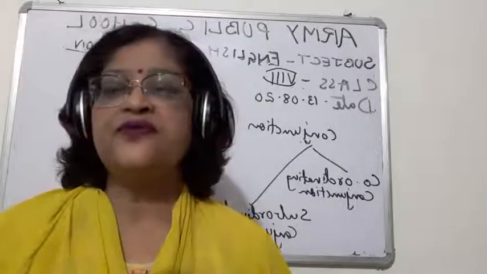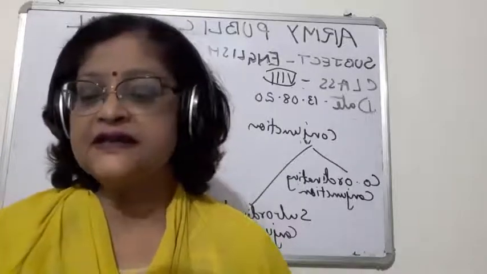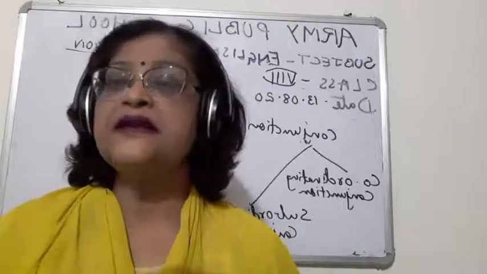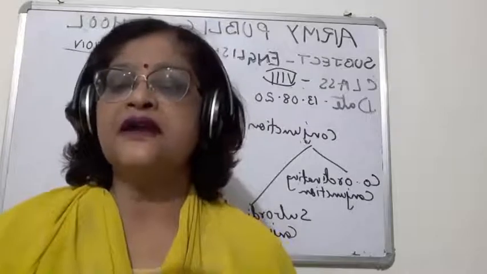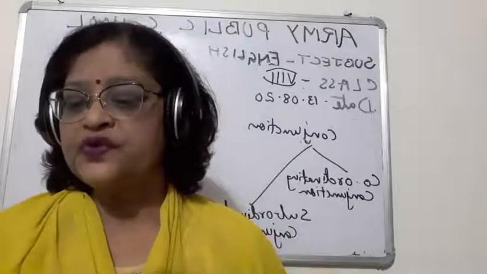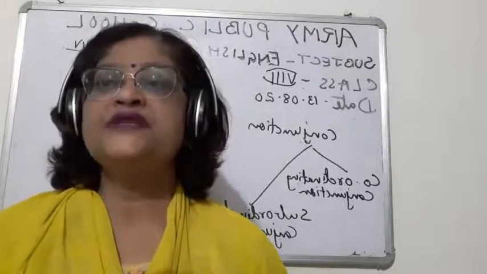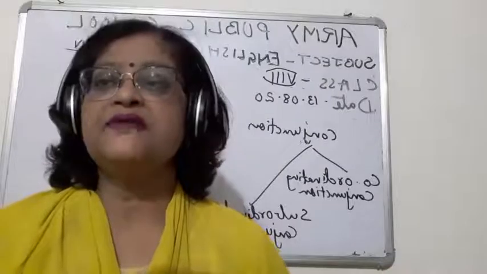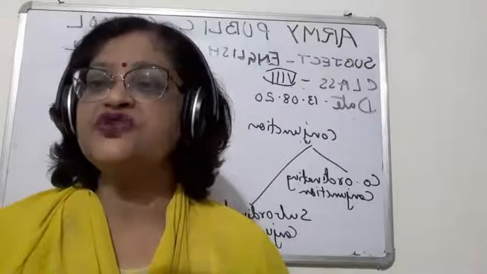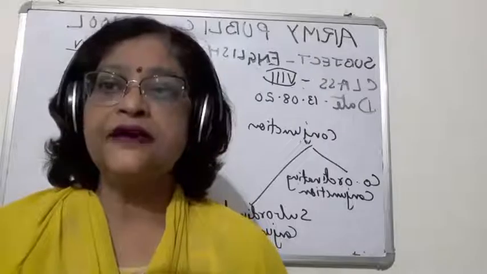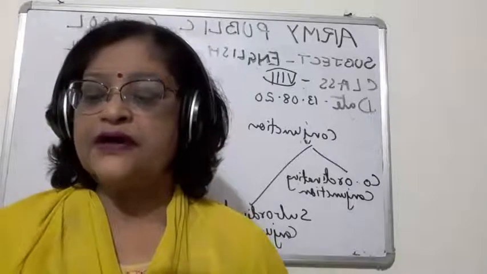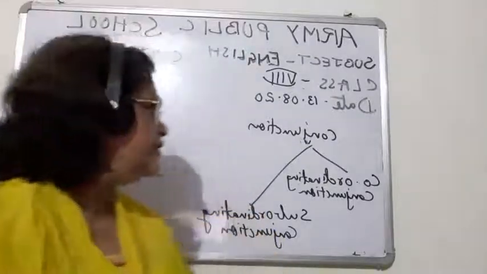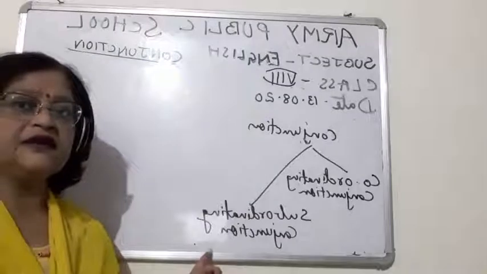When I use the word, what would be the full sentence? Nidhi loves noodles, but her sister loves chocolates. So you can see the two sentences of the same order or the same rank are joined by the word but. So this but is a coordinating conjunction.